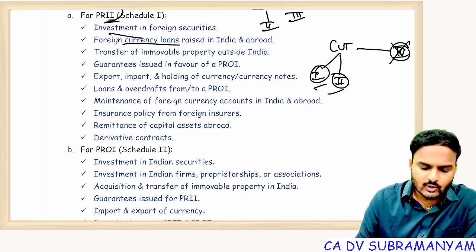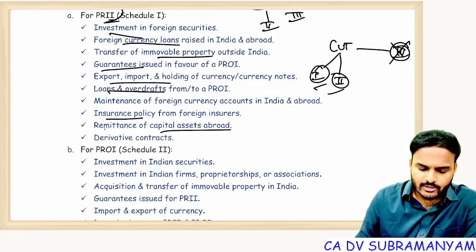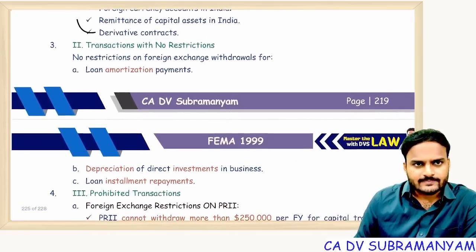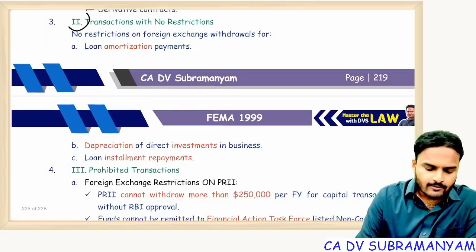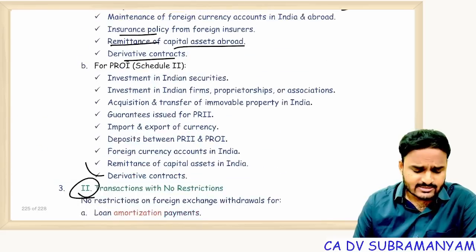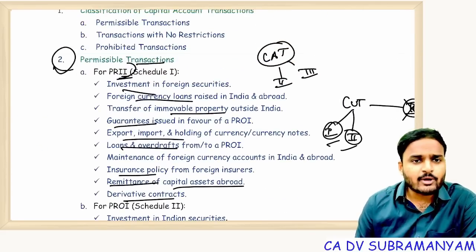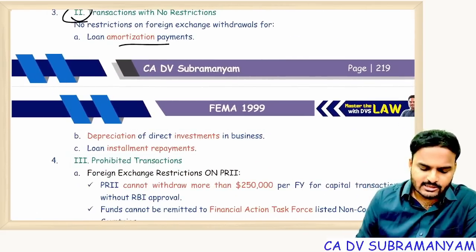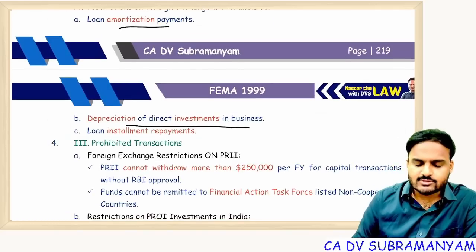Investments, foreign currency loans, transfer of immovable property, guarantees, loans, overdrafts, insurance policy, capital assets abroad, remittances, derivative contracts. Simply the residuary part. But you have to remember prohibited capital account transactions and freely permitted capital account transactions. Then remaining transactions come under the second point. Getting my point, students? So freely permitted capital account transactions: loan amortization payments, depreciation of direct investments in business.